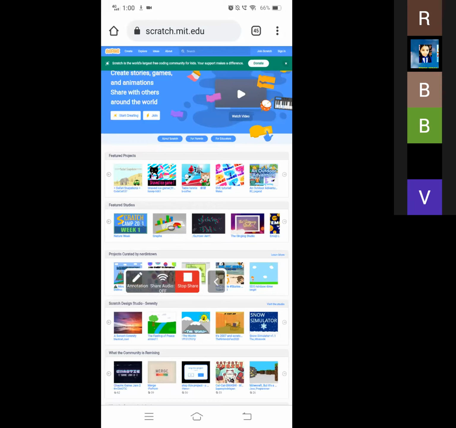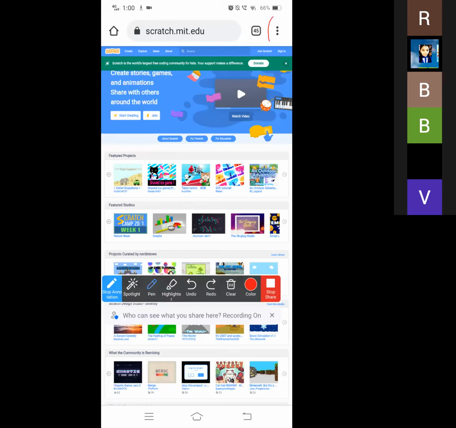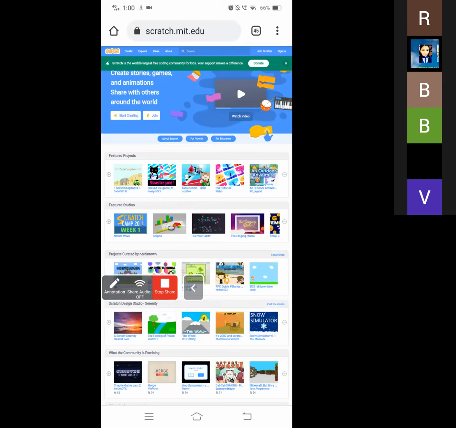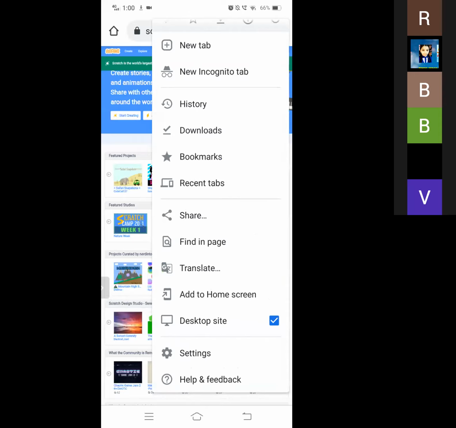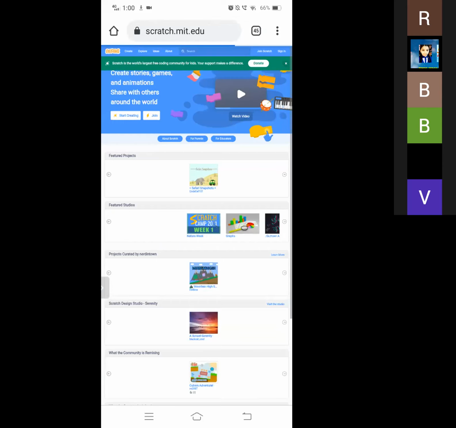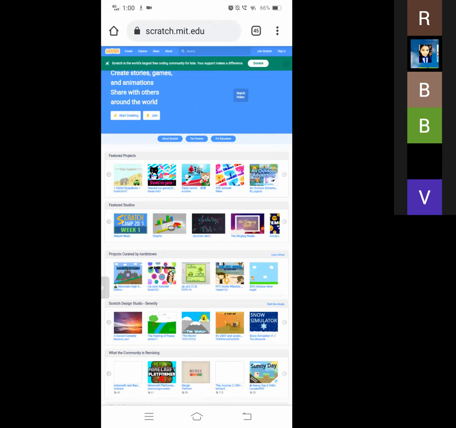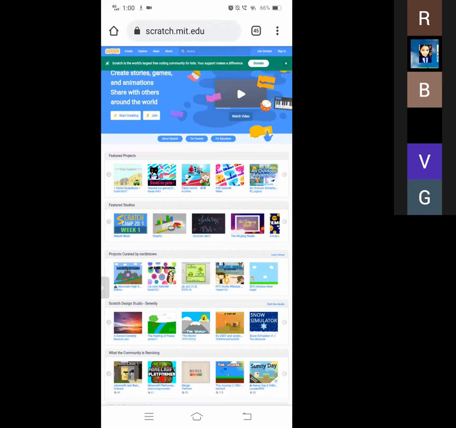First of all, you have to put your phone in desktop mode. For that, at the right side, there is the option of three dots. I'm showing, so this is the option. We have to click on it. After clicking, here is the option Desktop site. We have to click on it. So I will show once. Like this, we have to click on Desktop site, and our phone will be in desktop mode. I think all of you have opened scratch.mit.edu. Yes.